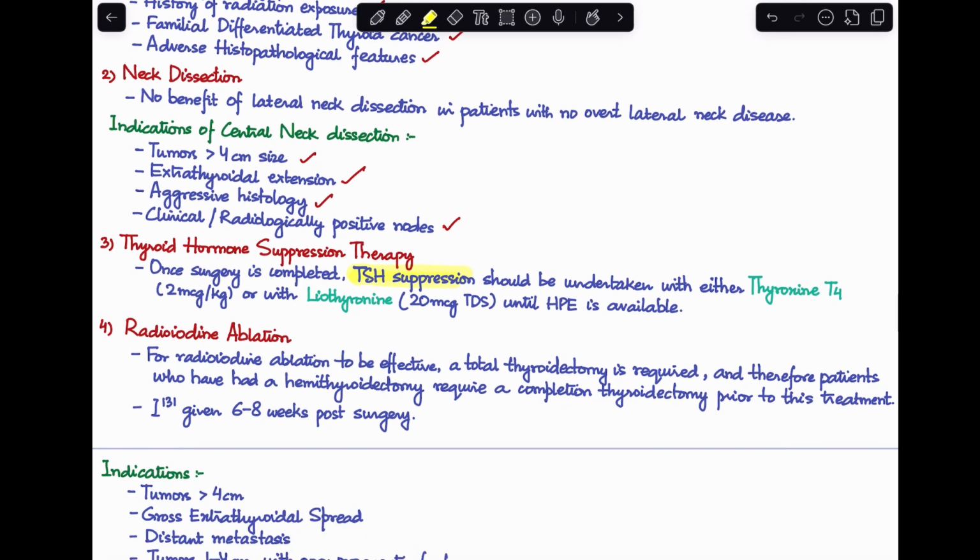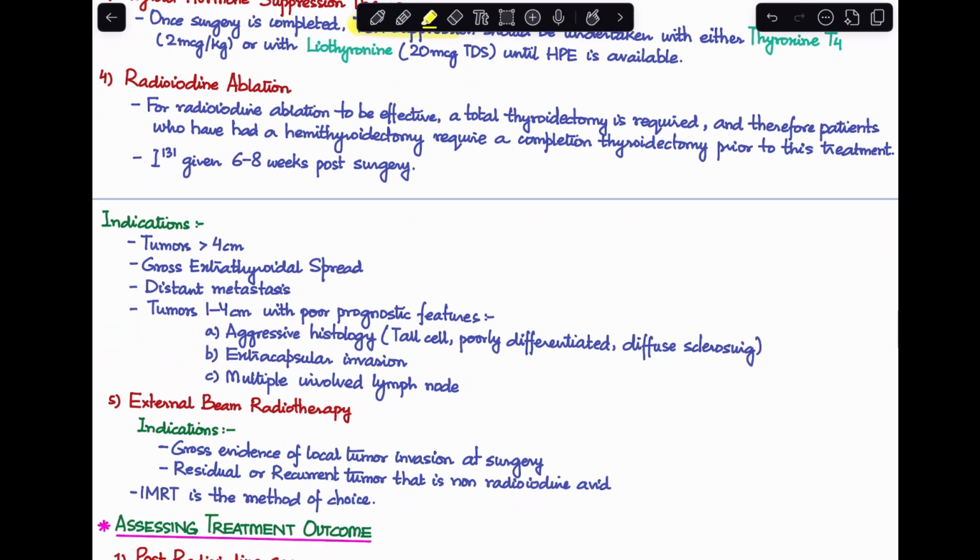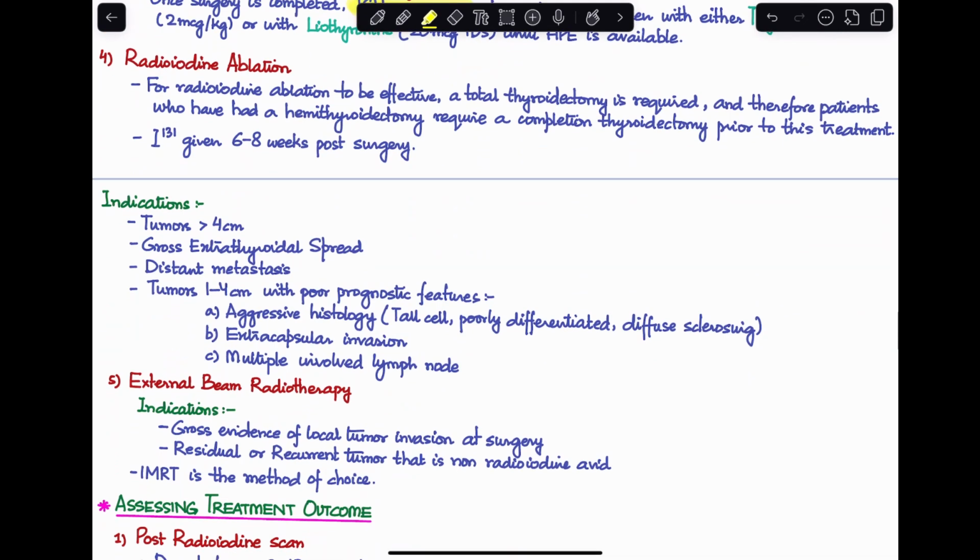Next mode of treatment is radioiodine ablation. Now, for radioiodine to be effective as an ablative agent, it is important to know that you need a total thyroidectomy. So, in patients who have had a hemithyroidectomy, if you are thinking of giving radioiodine ablation, in that case, you will definitely have to perform a completion thyroidectomy prior to giving this treatment. So we give I-131 about 6 to 8 weeks post surgery.